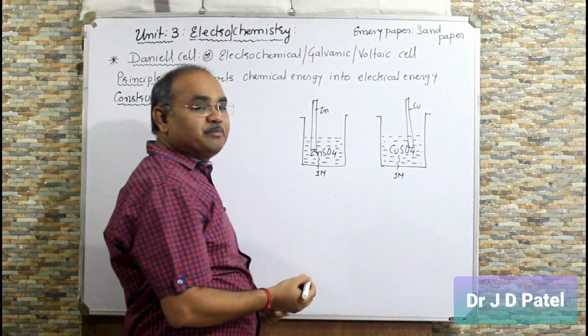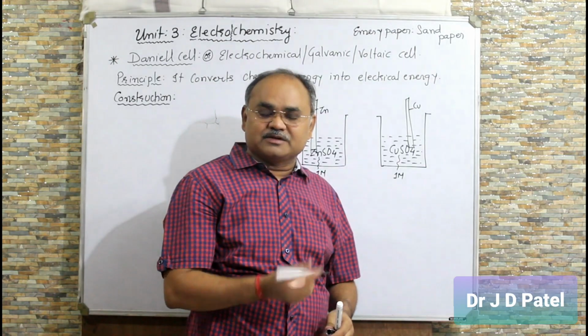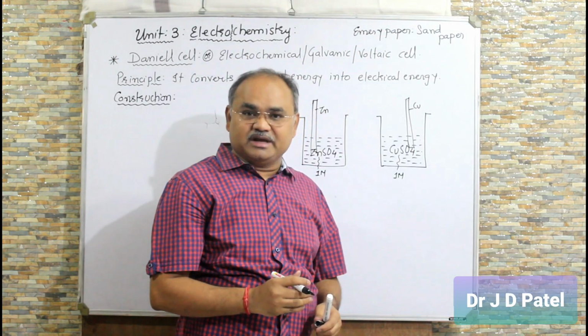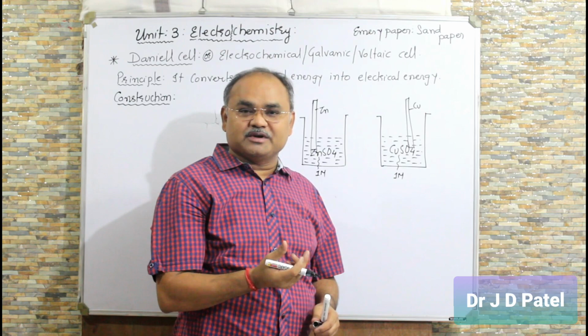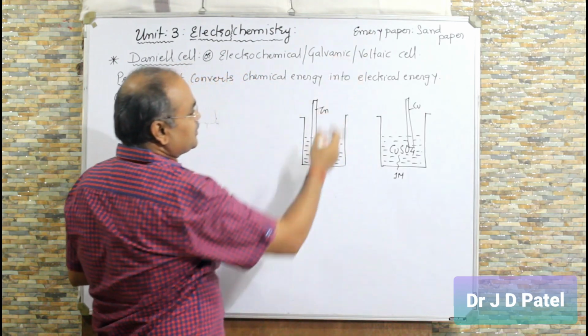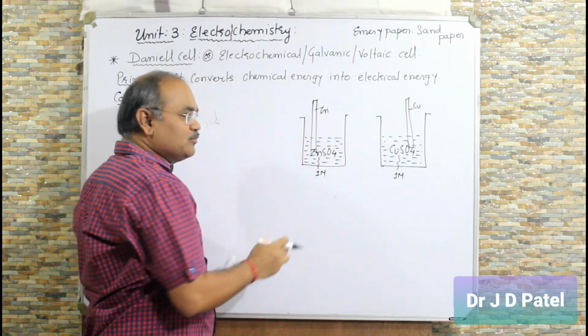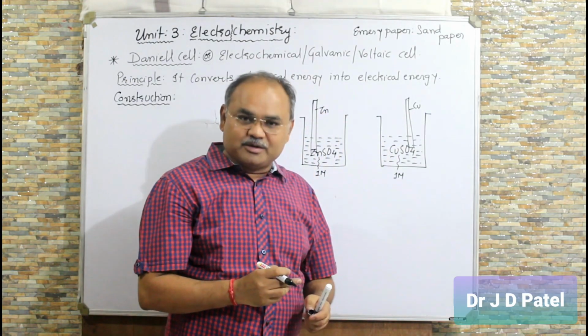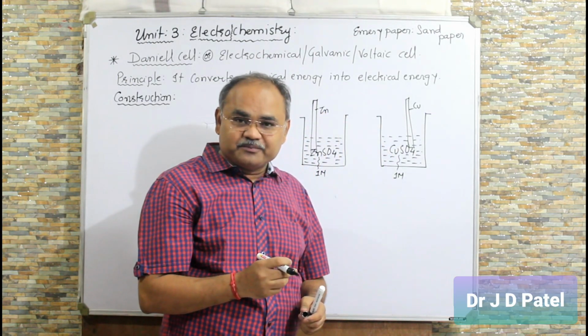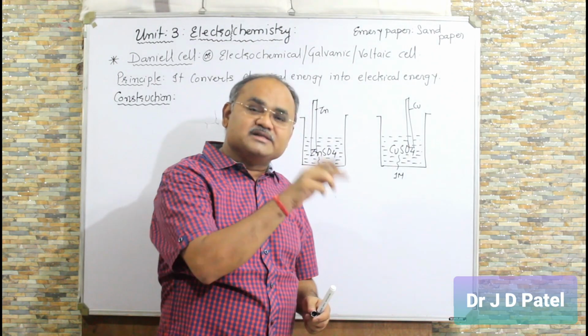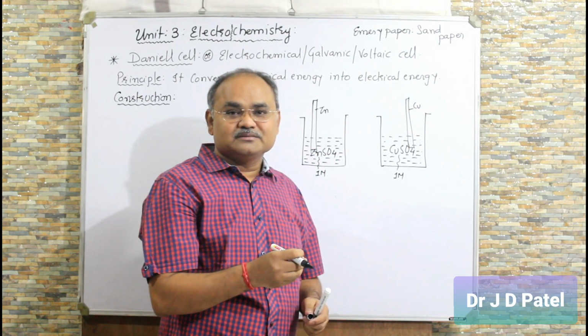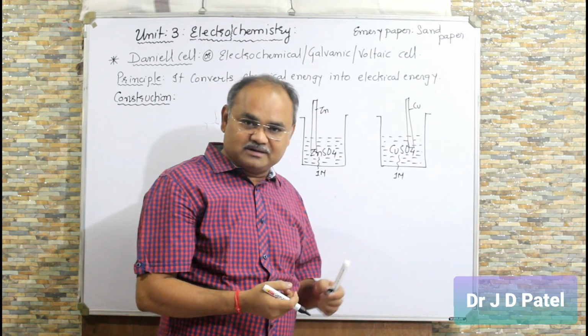Generally when we are painting iron metal, first of all we remove the rust with the help of sandpaper. So that is called emery paper. Clean both the metal rods with emery paper, wash with water, dry it and then weigh it. You find out the weight of both the metals, right?